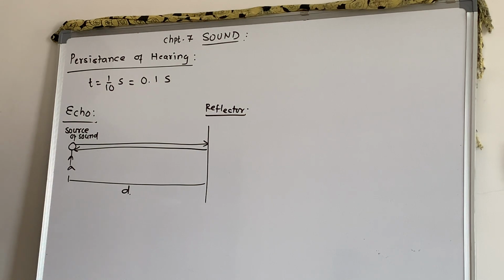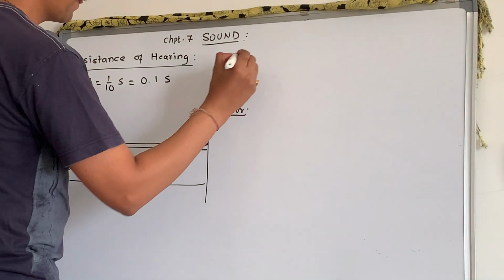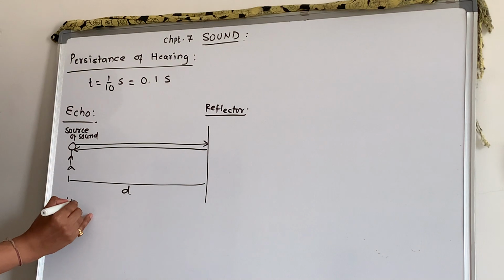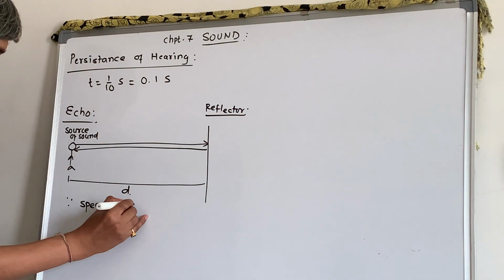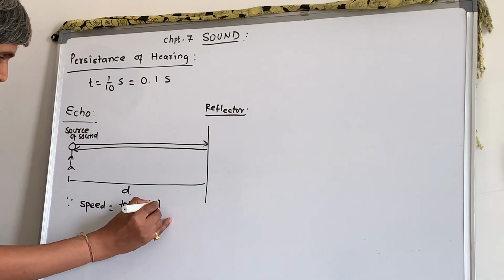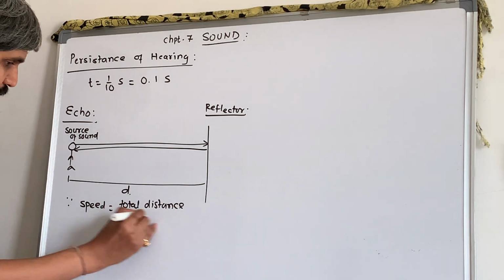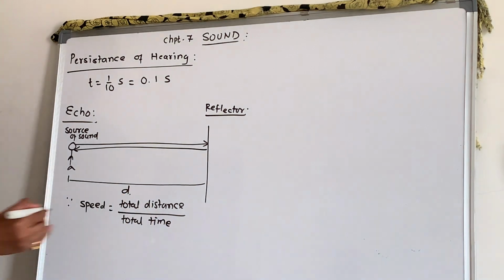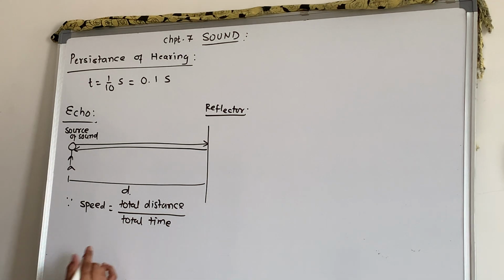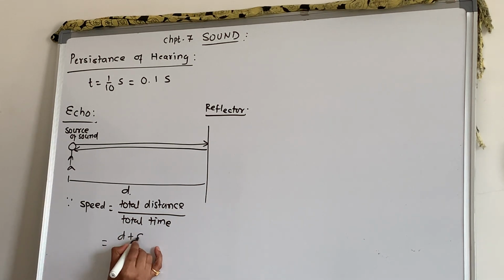Therefore I will write speed is equal to total distance upon total time. The total distance comes out to be d plus d, because d for going and again d for coming back, and the time taken is t.